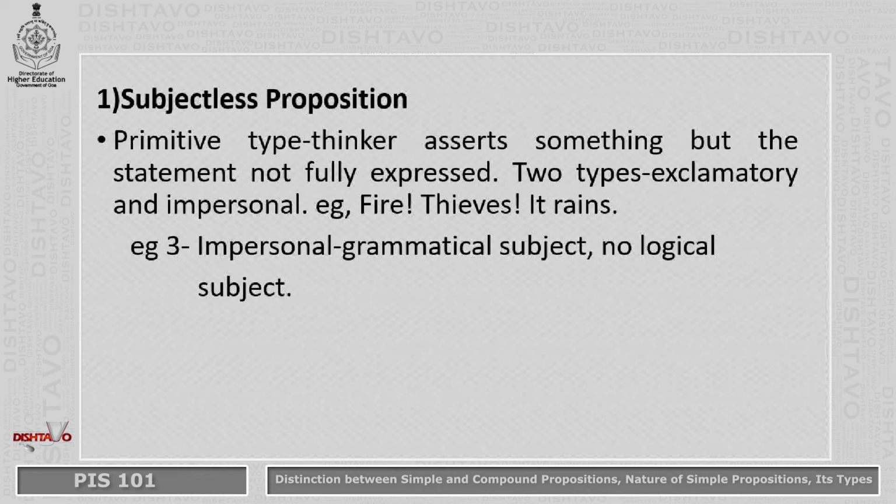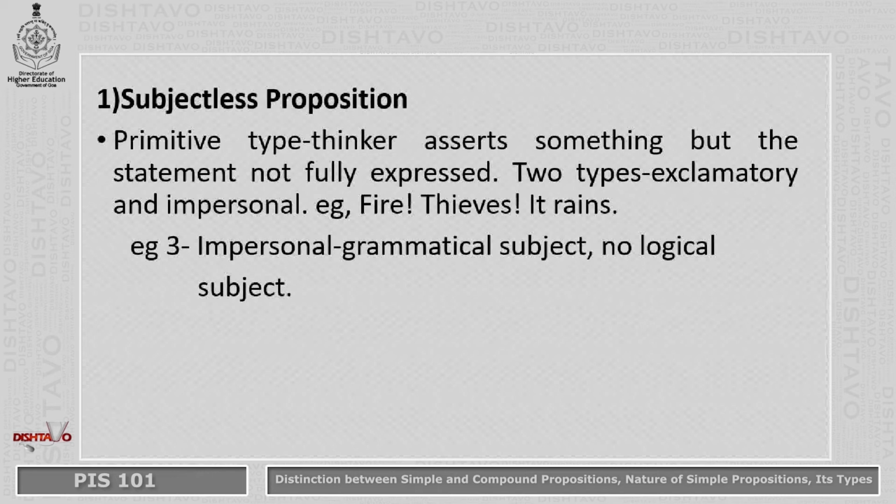Here, the thinker asserts something, but the statement is not fully expressed. Subjectless propositions are of two types: one is exclamatory and the other is impersonal. To take examples of subjectless propositions: fire, thieves, it rains.